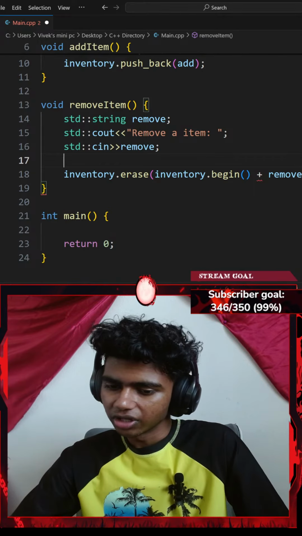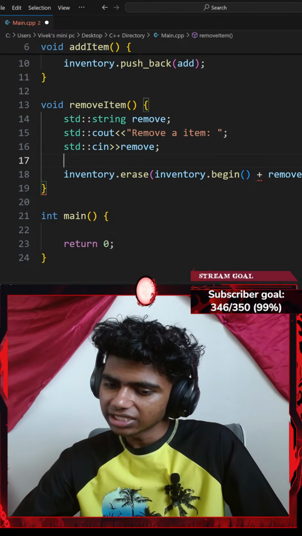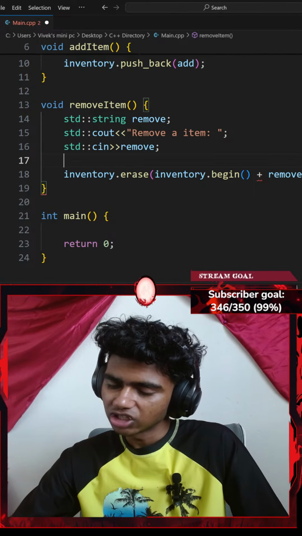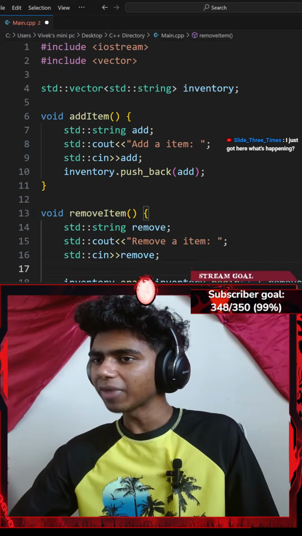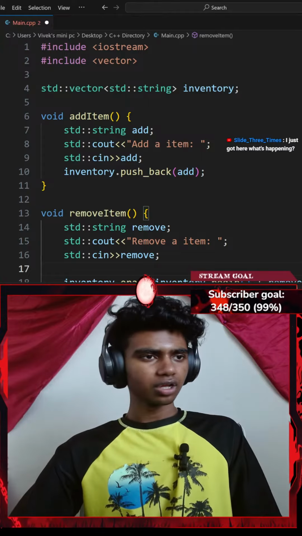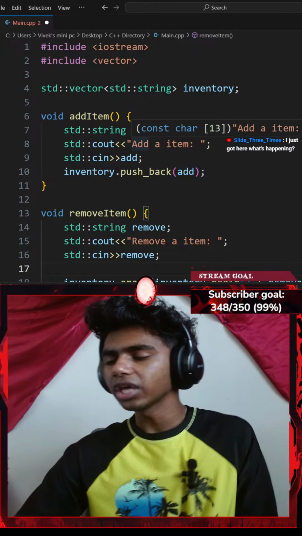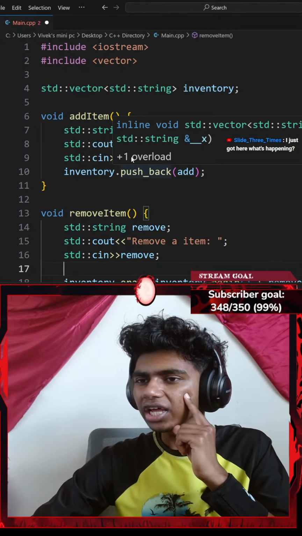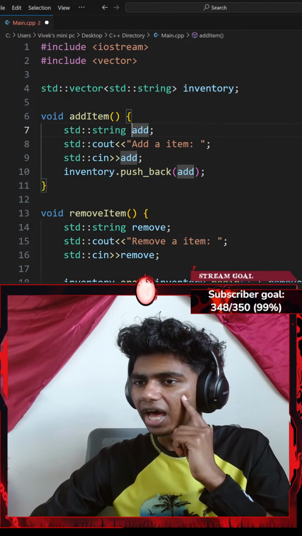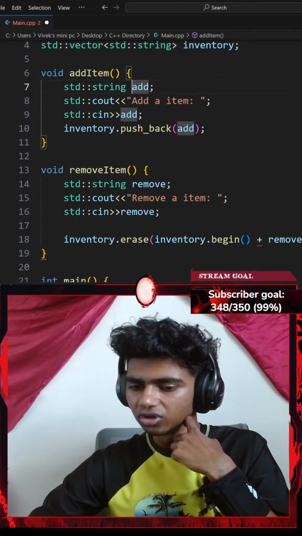Inventory.erase. How do I remove it? Show me one more time. Didn't the task tell you to pass the vector by reference? Honestly, it did say. I think I passed the vector by reference. Wait. Okay, hold up. How do I pass a vector by reference? Should I change this variable to something like &? I'm not using a for loop here.